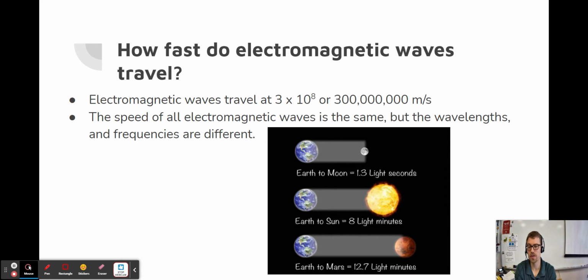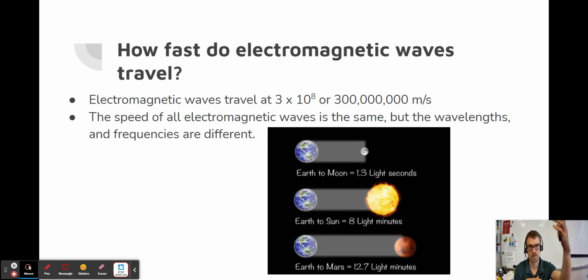How fast do those electromagnetic waves travel? Well, electromagnetic waves travel at 300 million meters per second. Yes, 300 million meters per second. Now, that is an actual speed, right? It's not just instantaneous. It feels instantaneous here on Earth, right? Because the distance is so short.